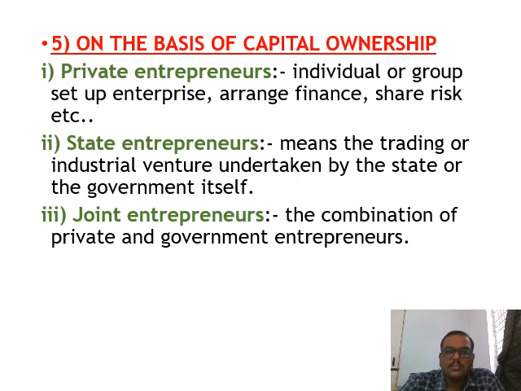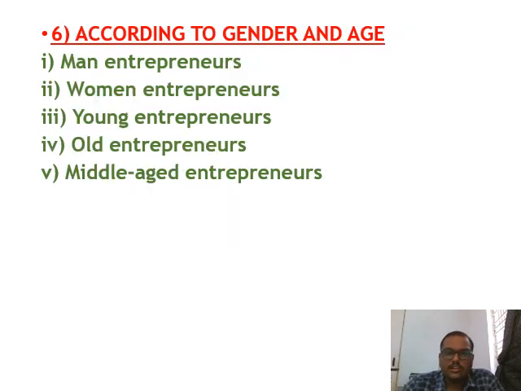Next, on the basis of capital ownership. Based upon capital ownership we can classify three types of entrepreneurs. The first one is private entrepreneur, second is state entrepreneur, third is joint entrepreneur. Private entrepreneurs are those where an individual or a group sets up an enterprise, arranges finance, shares risk, etc. State entrepreneurs means the trading or industrial venture undertaken by the state or government itself. In joint entrepreneurs, the combination of private and government entrepreneurs, we call it a joint entrepreneur.